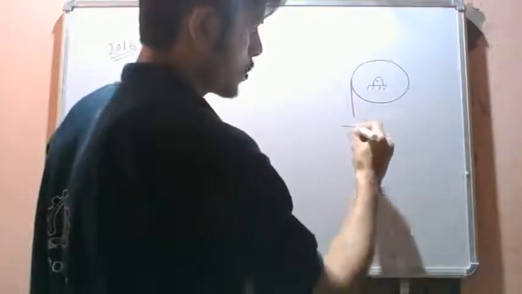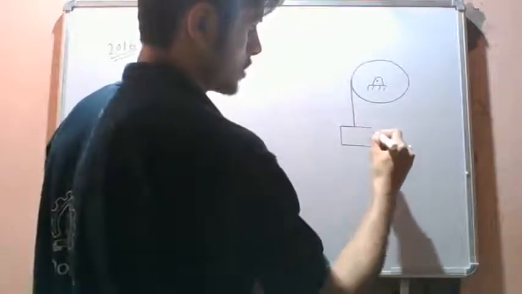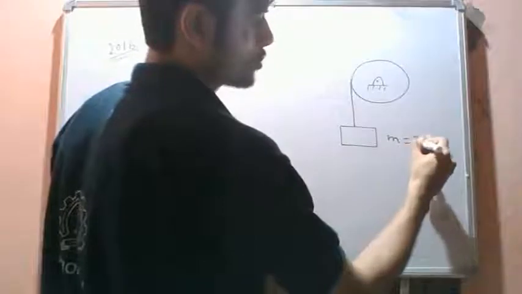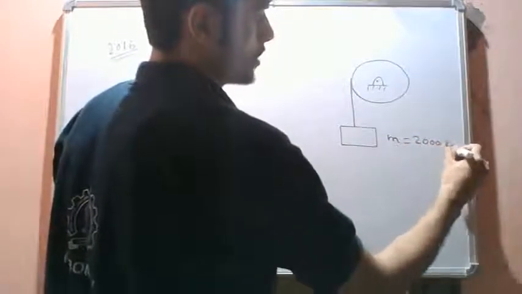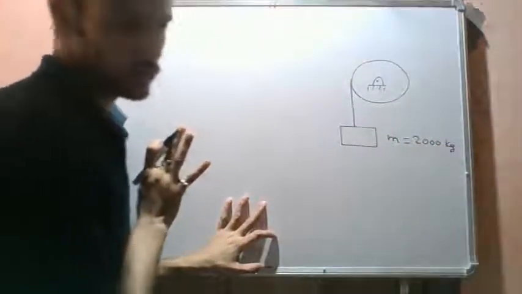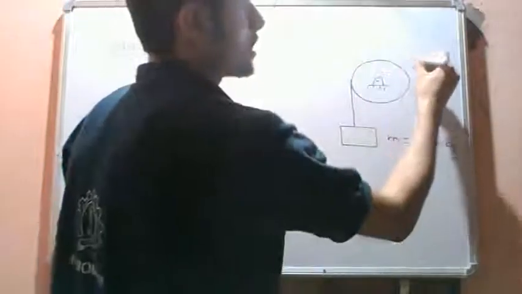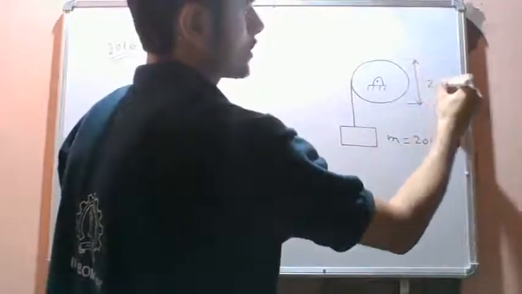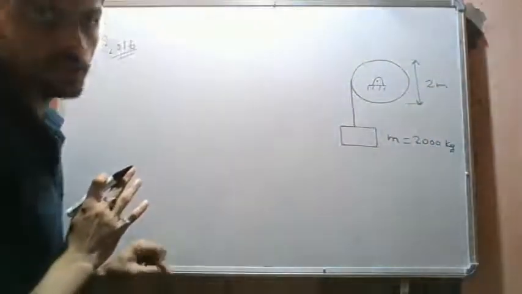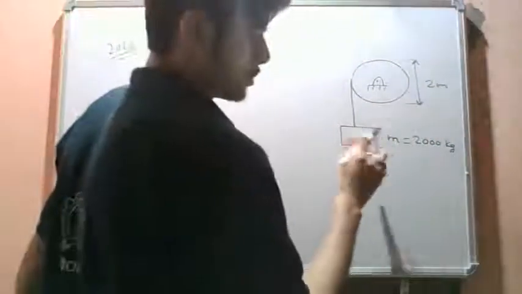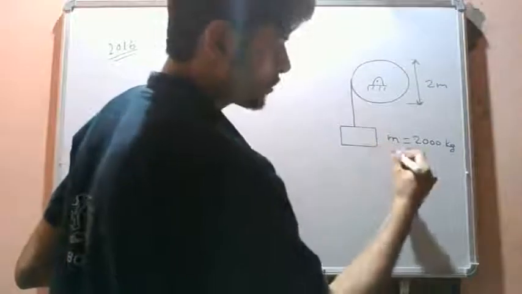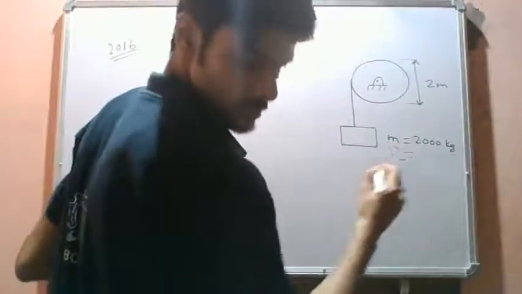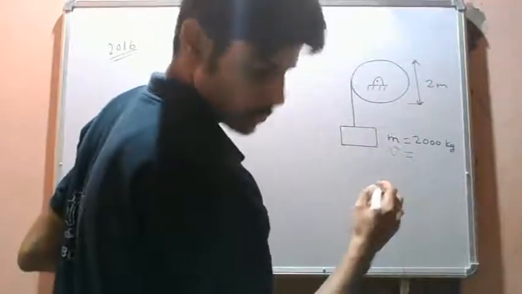From this drum we have a string attached to a block like this. The mass of this block is given as 2000 kg. The diameter of this drum is given as 2 meters. At this instant, the velocity of this block is given as 2 meters per second.